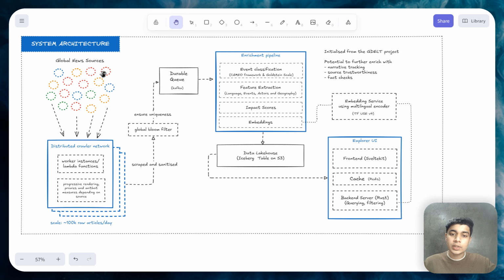Once we get those embeddings, right now we're only using them for semantic search. You could just as easily make a recommendation system out of this. We can use them as the base for an AI agent to do all of this research for us. And there's a lot more potential to this project. This is just the start.